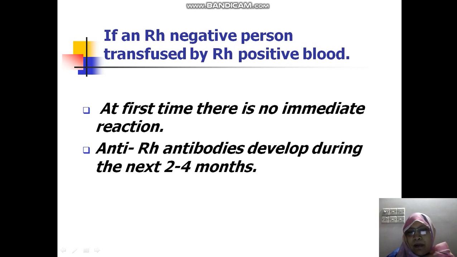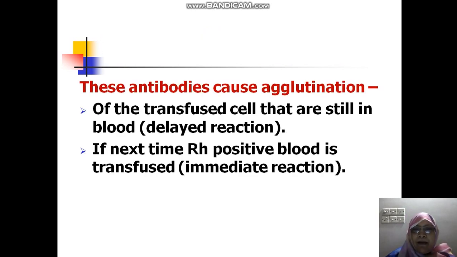So after transfusion of Rh positive blood, the Rh negative person produces antibody against the Rh factor, and for this production of antibody, 2 to 4 months is required. So there is no immediate reaction. There is only a delayed reaction if the transfused blood still contains the RBC.